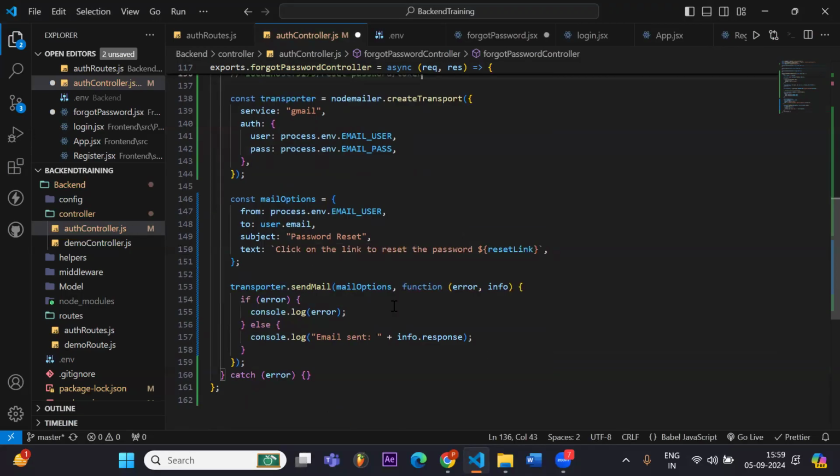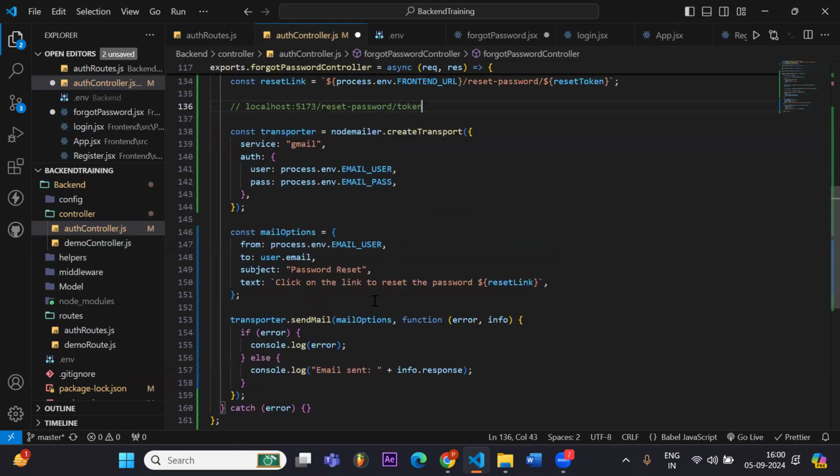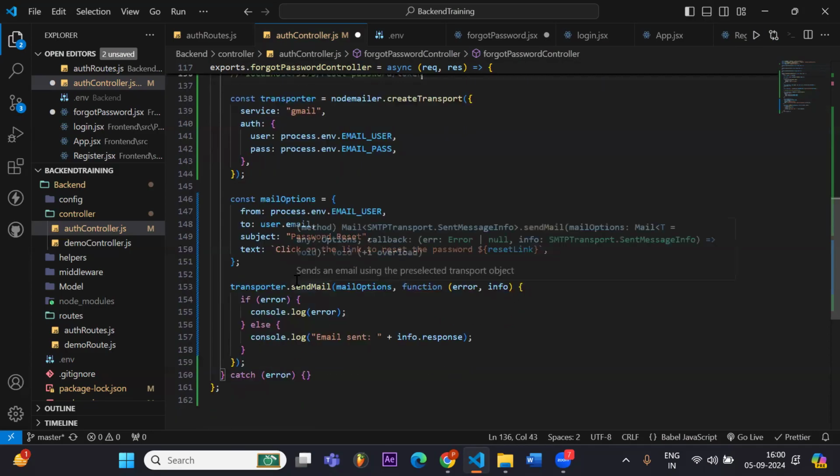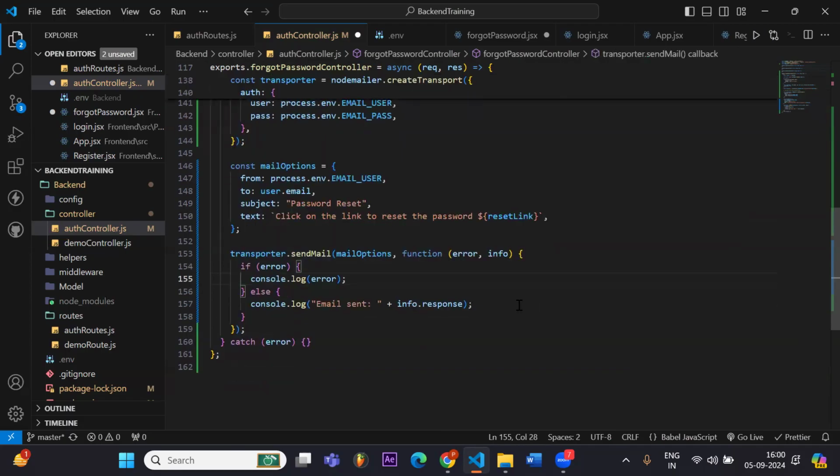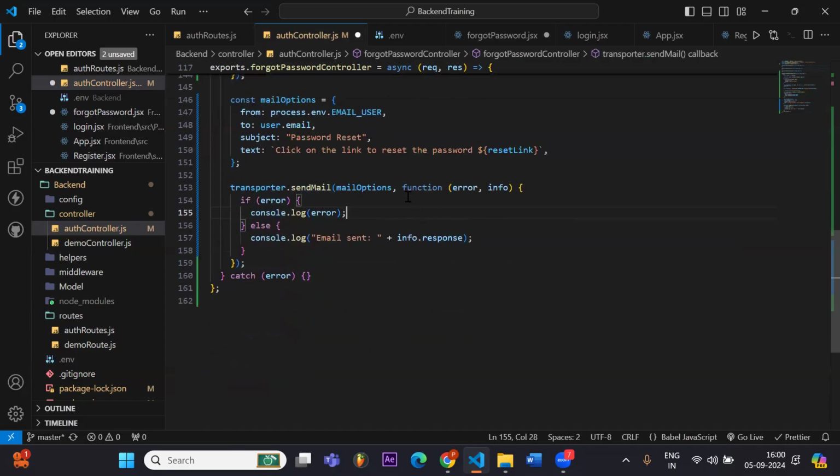Okay, so anything else left? We send password. So the link will be sent to this page. And yeah, I think we have put it in here.